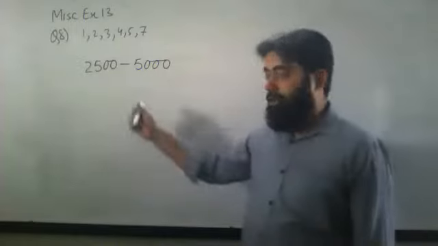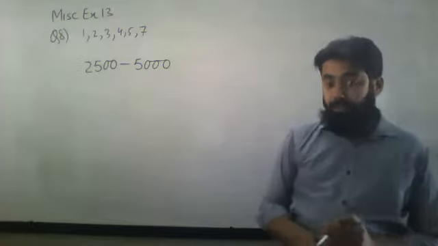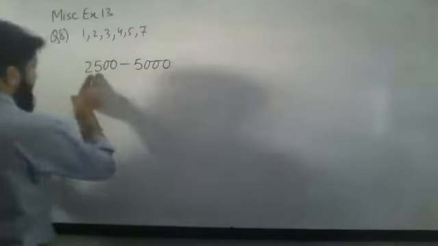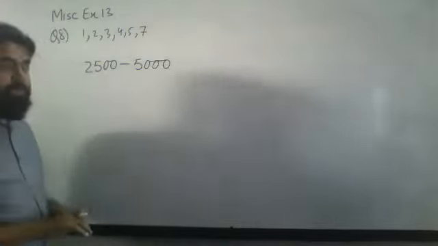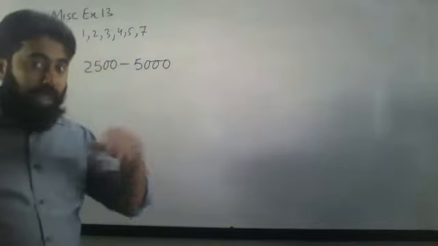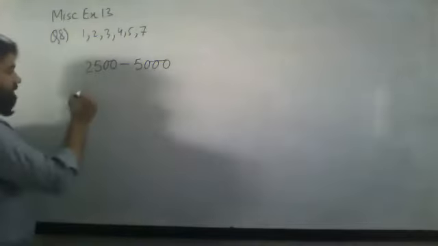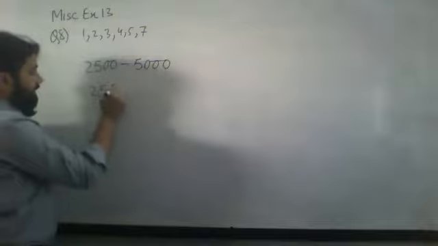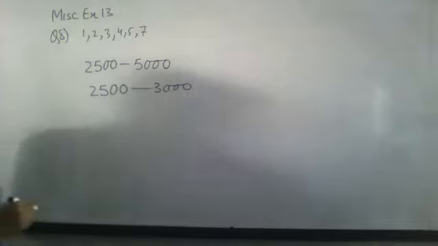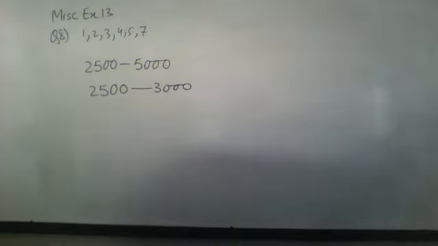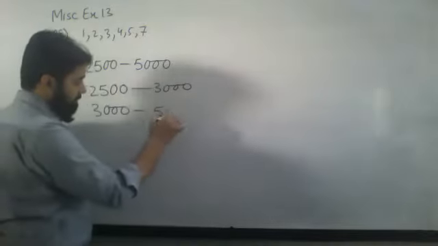So how are we going to do it? I can't do it directly. It should be 2500 to 5000 because over here these two values are fixed, and when I come to this one, only one value is fixed. So what will I do? I will do my working a little bit differently. How? First of all, I will go to 2500 to 3000. First of all, I will go with this one, and then from 3000 to 5000.